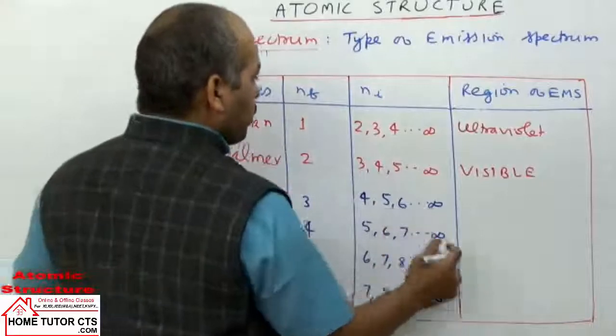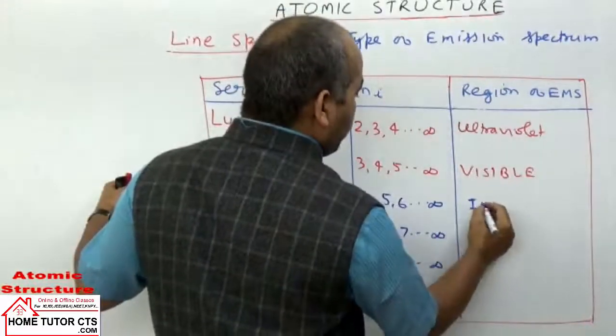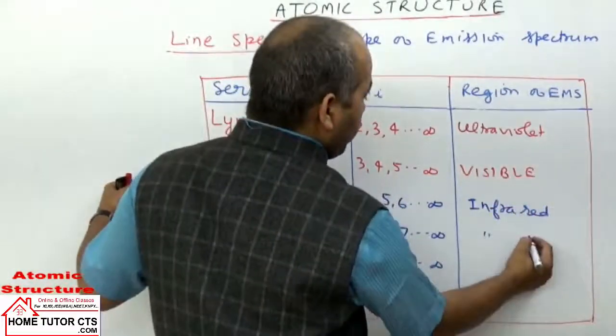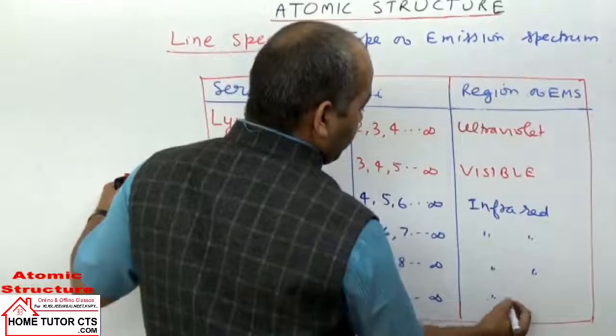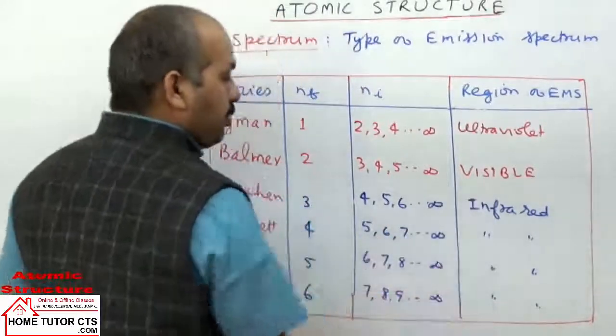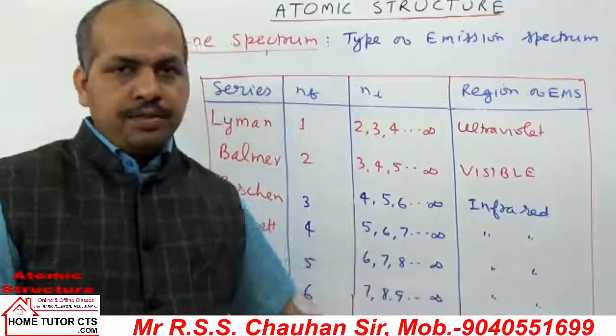And then in the Paschen series, they are coming in the IR region, the infrared region. All are coming in the same IR region. They are coming close to red, then they are coming away from the red. You can call them far infrared region.